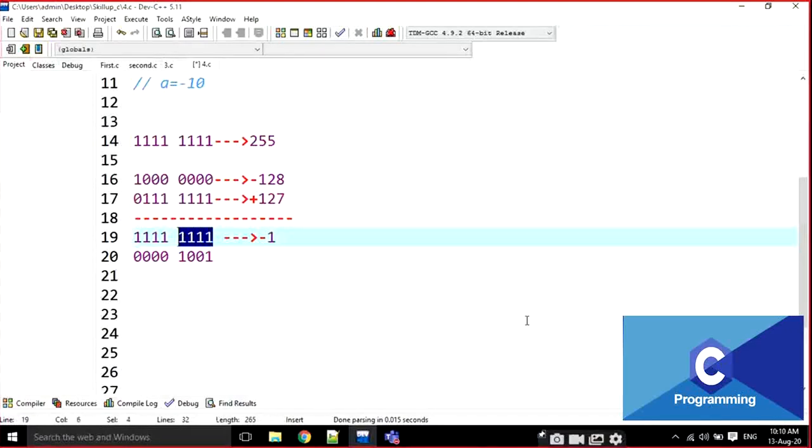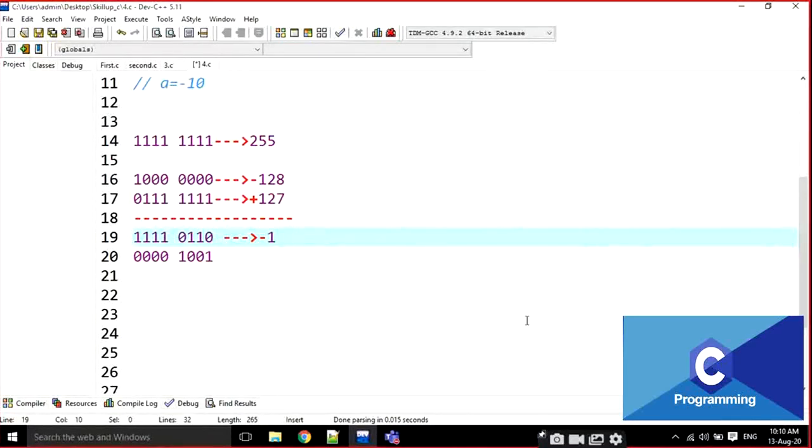That's why I am going to delete 9. Then it is converted into minus 10. Just look at how to delete it. Nothing else. Where there is a 1, I am going to replace it with 0. That's it. This is going to be minus 10.